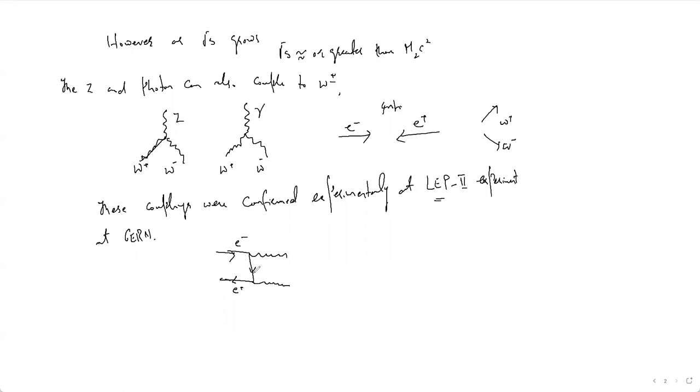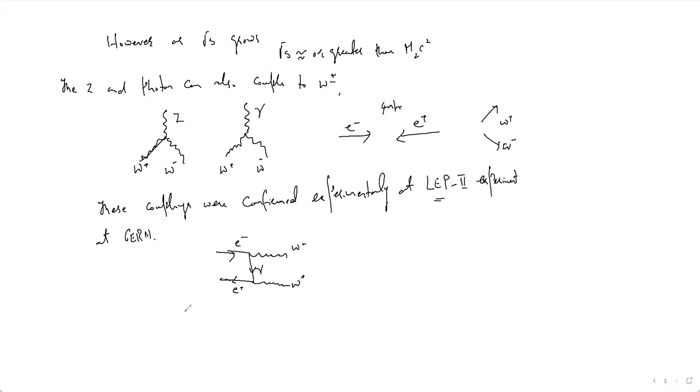This positron, the antiparticle, we always show with the outward arrow. This is some W minus, and this is W plus minus. This is a photon here. So this electron and positron will produce final state particles. However, this Z and the photon also have coupling to W plus minus. So the electron and positron will collide, and they will result in the production of a W plus and W minus.